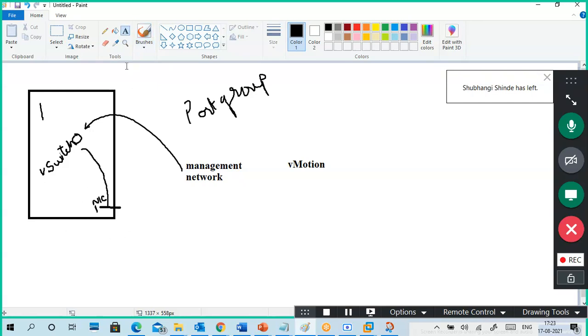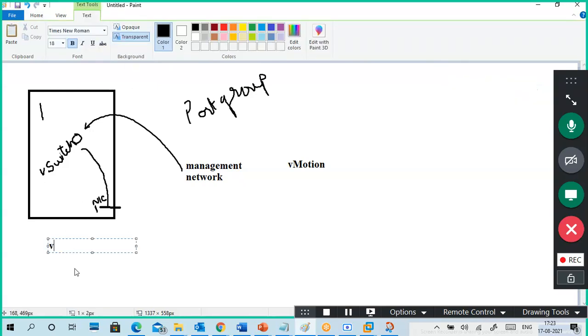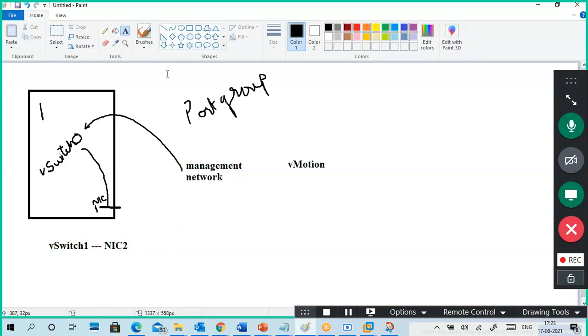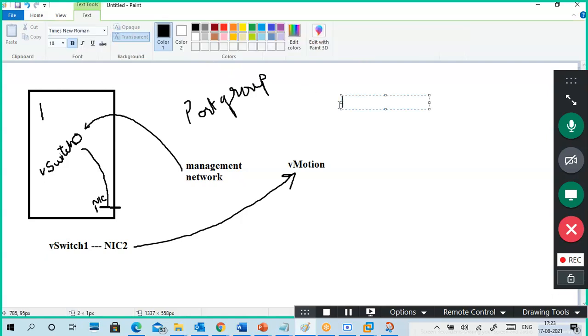For example, I created another switch, vSwitch 1, and this is something like NIC 2. I have another NIC, and I assign it to this particular service. It means each NIC we can assign to a particular service, or a group of NICs. Guys, it looks a little confusing.